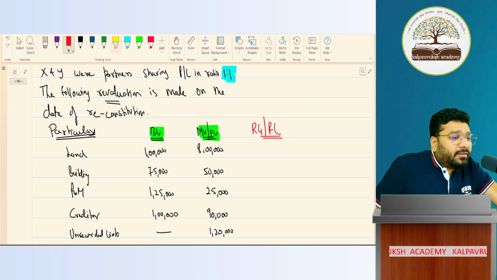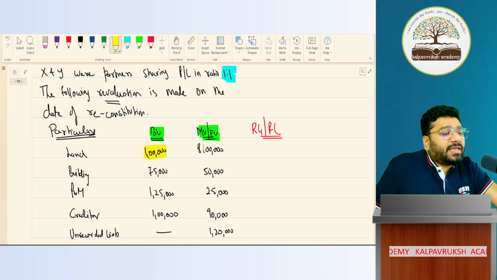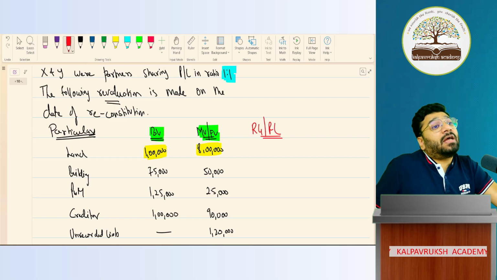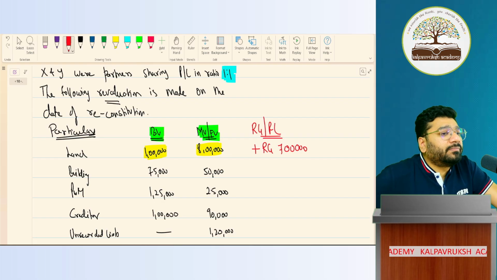The value of the land in your book is 1 lakh. But today, if I go and sell this in the market, how much can I get? 8 lakh. So how much extra can I get? 7 lakh rupees. So can I say this is revaluation gain? How much? 7 lakh rupees. Any problem?